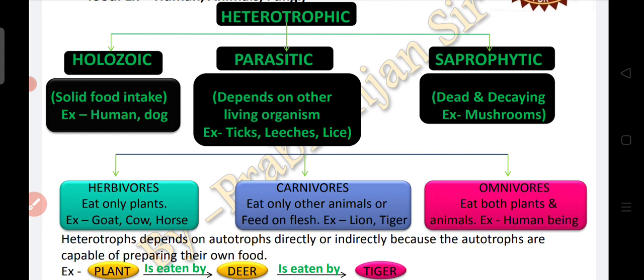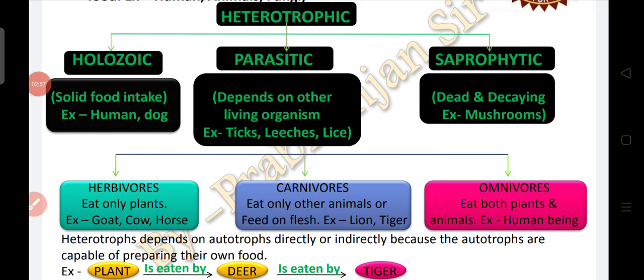Next, saprophytic. Saprophytic means the organisms who live and feed on dead and decaying organic materials. For example, bacteria, yeast, mushroom, all these are saprophytic.